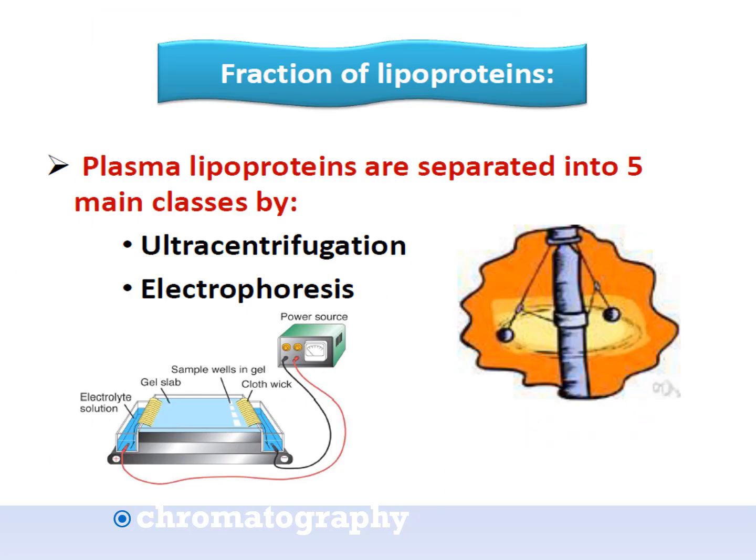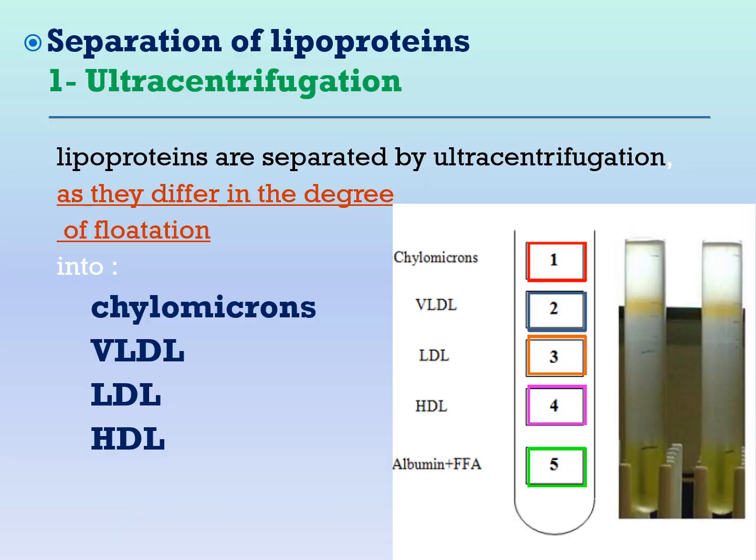The lipoproteins can be separated by two methods: ultracentrifugation and electrophoresis. What's the meaning of ultracentrifugation? It means centrifugation at very high speed. So the lipoproteins are separated according to their degree of flotation. The chylomicron, of course, as we said, contains the highest content of lipid. So the first is chylomicrons, and then VLDL, LDL, HDL. The first is chylomicron because it contains the highest percentage of total lipids.